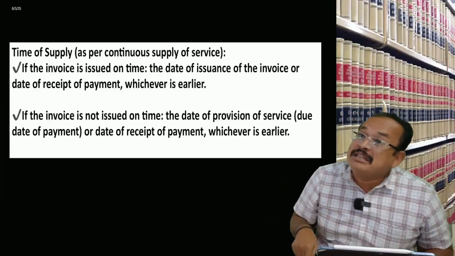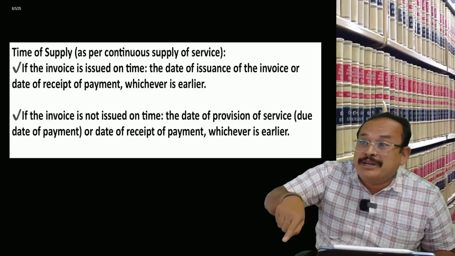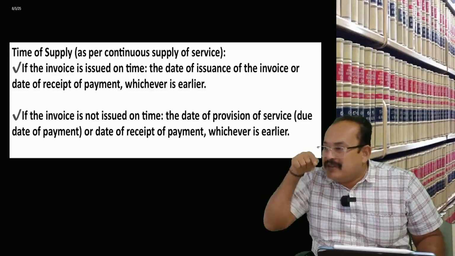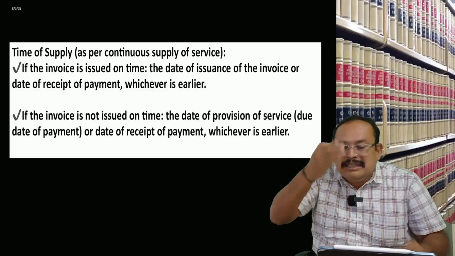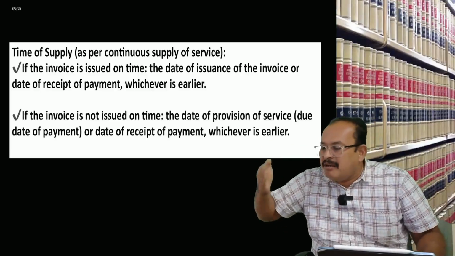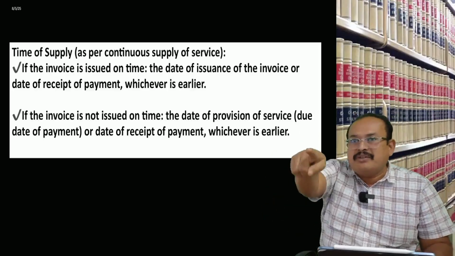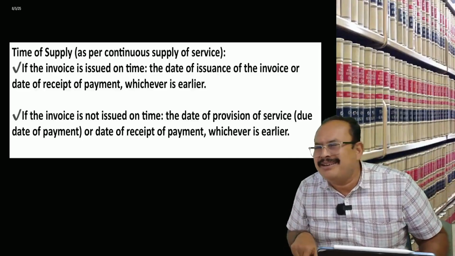Invoice issued on time means what? The invoice should have been issued before the due date, if the due date is mentioned in the contract. If not mentioned, the payment is linked with the date of completion of supply. Each time, on or before the completion of a part, issue the invoice. If the invoice is issued on time, the date of invoice compared with the date of payment, whichever is earlier, is the time of supply.